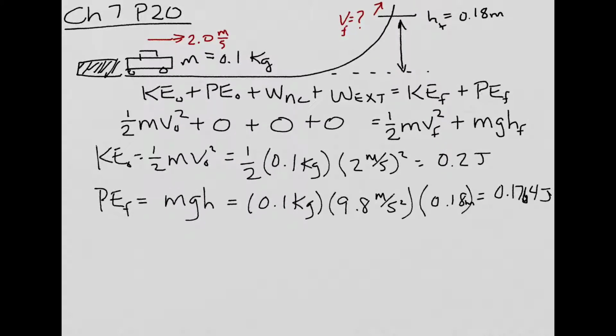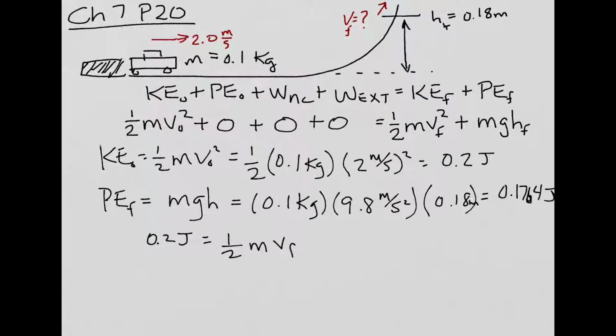So if I look at this, 0.2 joules equals 1/2 m vf squared plus 0.1764 joules.